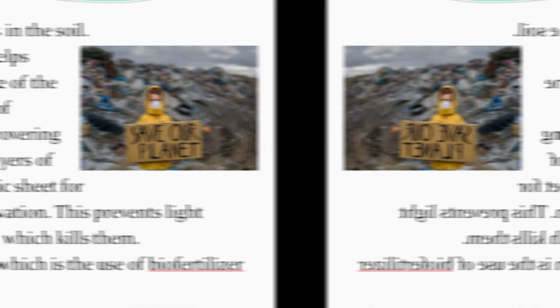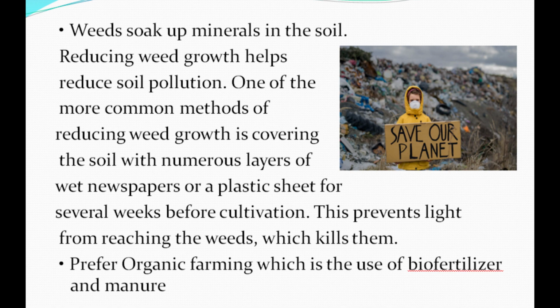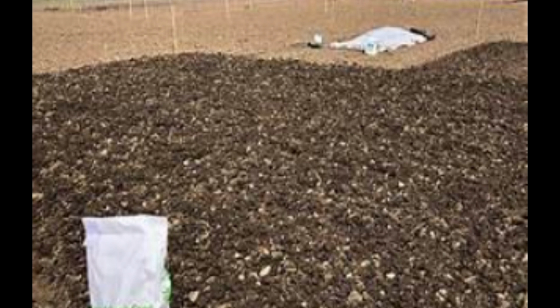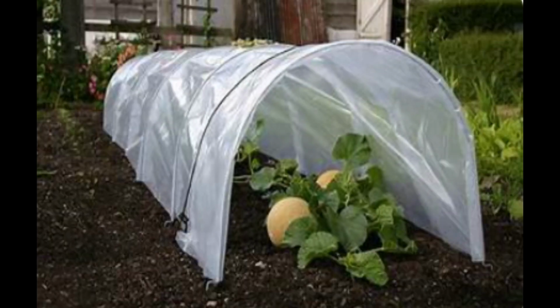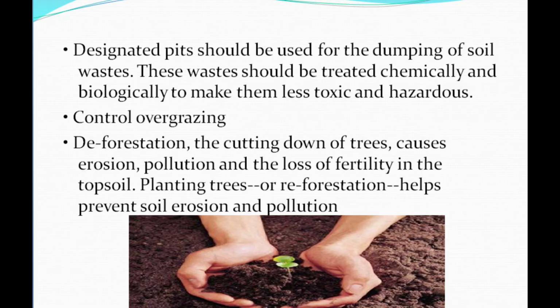Reusing of materials. Weeds soak up minerals in the soil. Reducing weed growth helps reduce soil pollution. One of the more common methods of reducing weed growth is covering the soil with numerous layers of wet newspapers or a plastic sheet for several weeks before cultivation. This prevents light from reaching the weeds, which kills them.